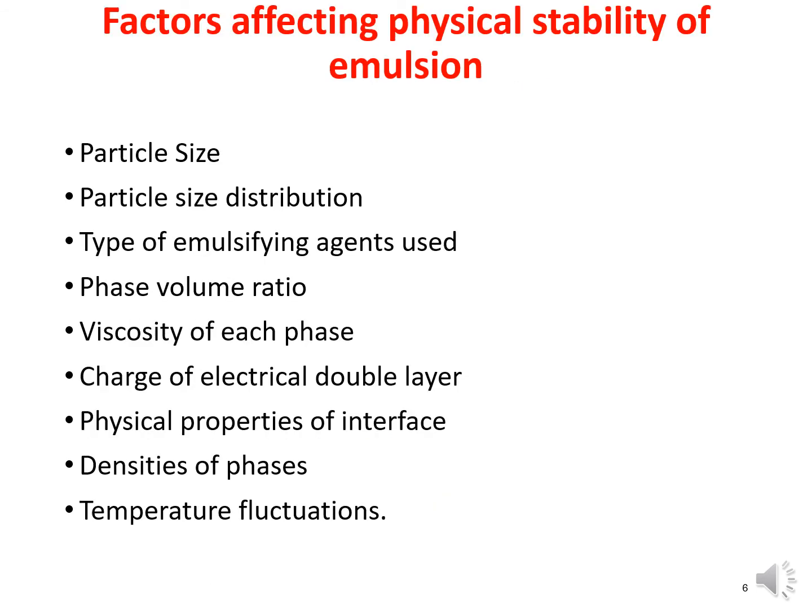Let us discuss the factors affecting physical stability of emulsions. Following are the factors: particle size distribution, type of emulsifying agents used, phase volume ratio, viscosity of each phase, charge of electrical double layer, physical properties of interface, densities of the phases, and temperature fluctuations.